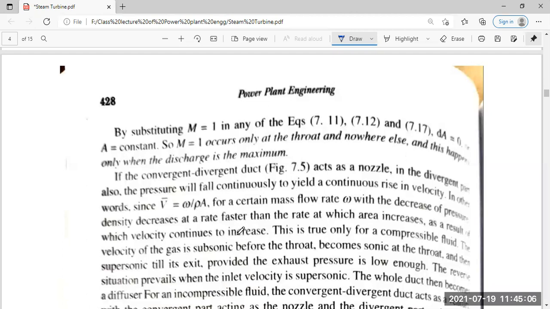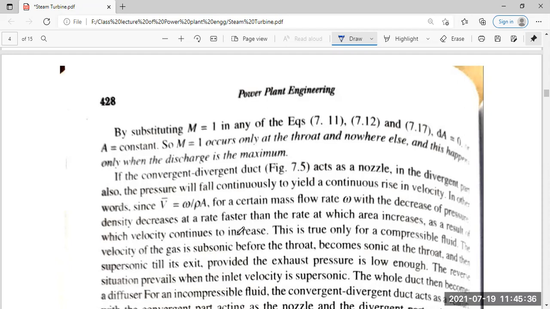So with a continuous fall in pressure, there is a continuous rise in velocity in the divergent part of the nozzle. This is clear, because velocity is given by the rate of flow omega divided by rho into A, where rho is the density and A is the cross-sectional area.